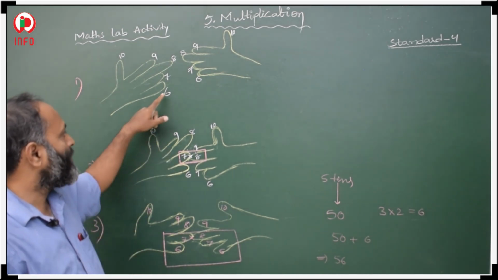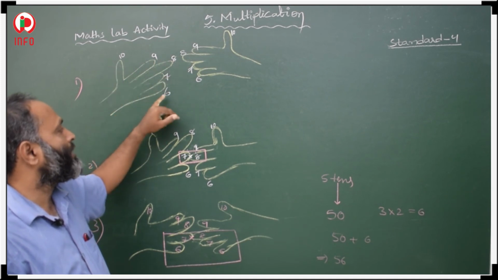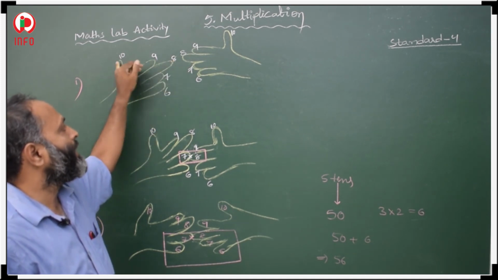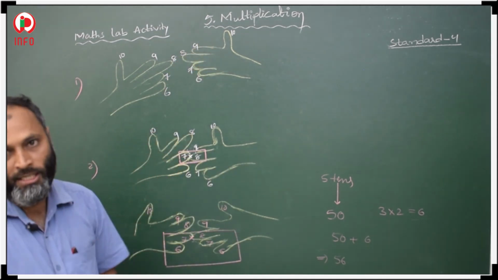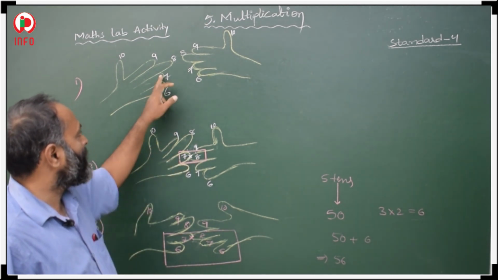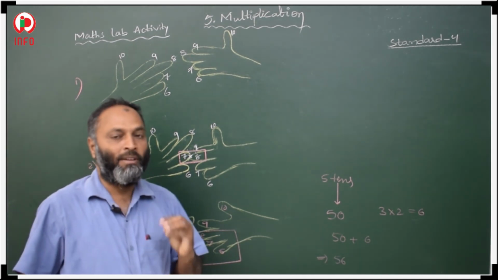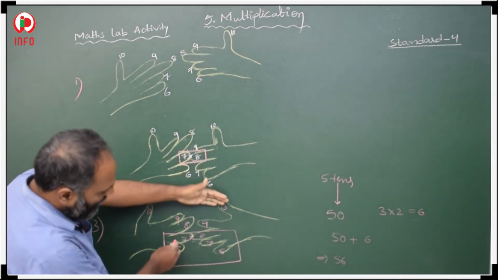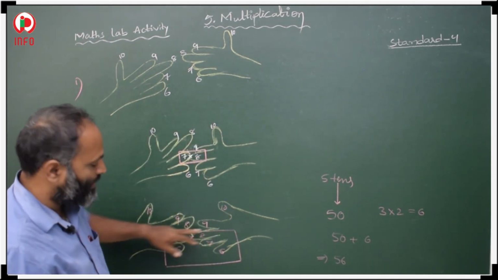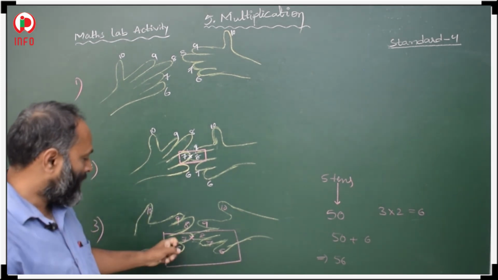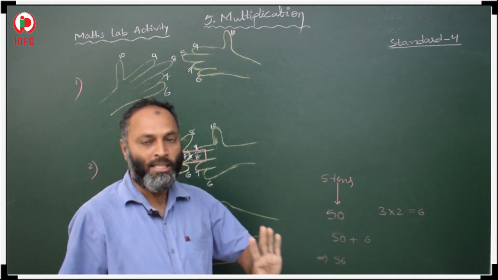Once again, first you give numbers from the small finger to the thumb: 6, 7, 8, 9, 10. Then you join any two fingers, that is your wish. Here we are joining the 7th and 8th fingers, to find 7 eights. How to find the value? Including these joined fingers, these all show tens. How many tens? 1, 2, 3, 4, 5, five tens, 50. So the tens part is over.